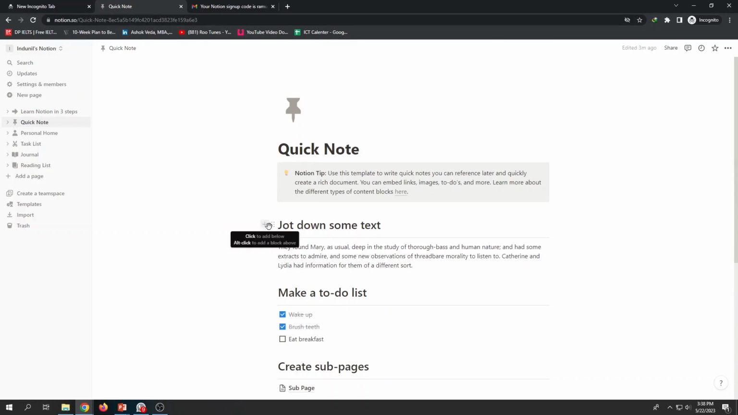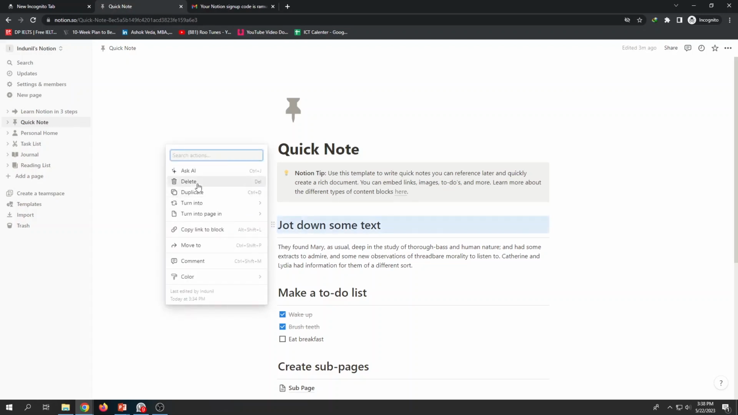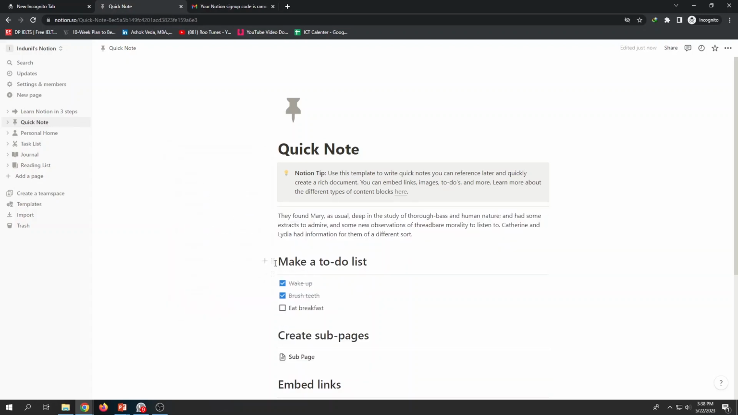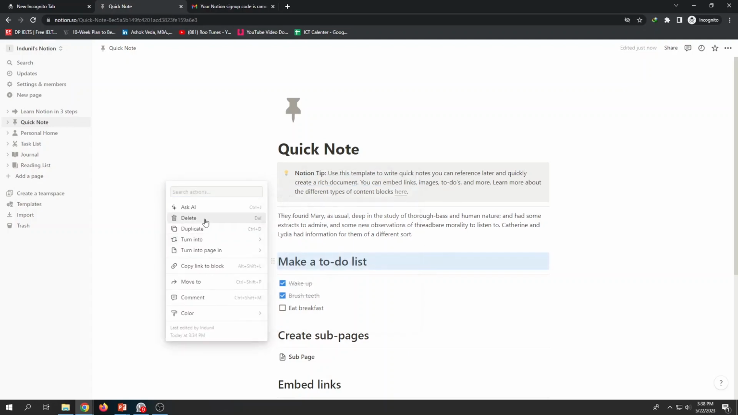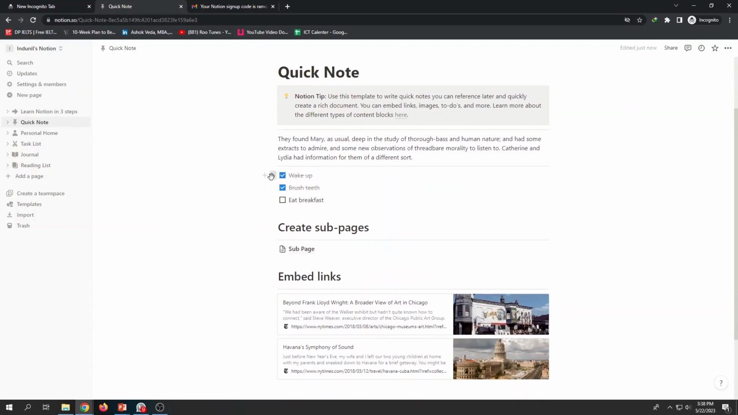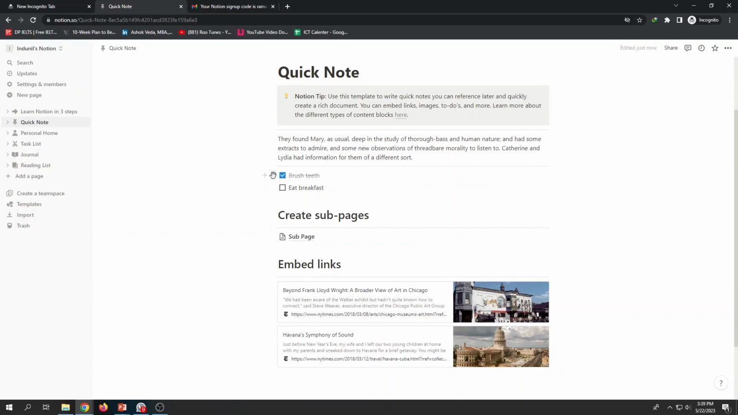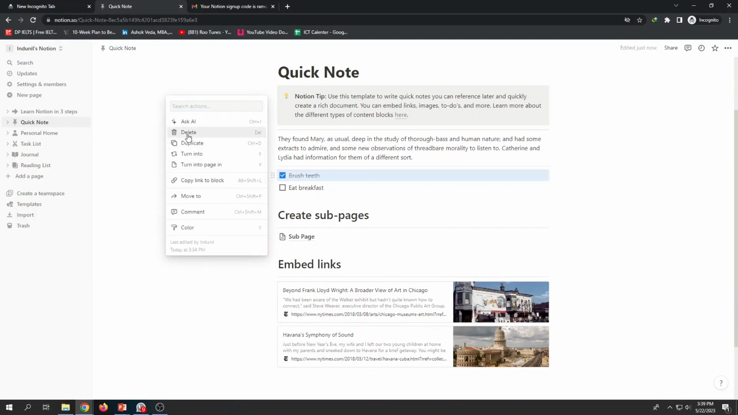Very simple. Here when you move your cursor, it has this menu. Then when I click on it, it says delete. If you don't want, say delete. Make a to-do list. Still I don't want this. Delete it. Then this one. Still I don't want. I'll remove it. So I want to prepare my own notes.